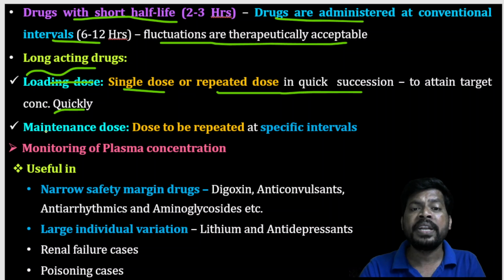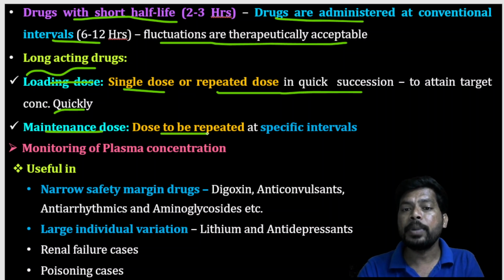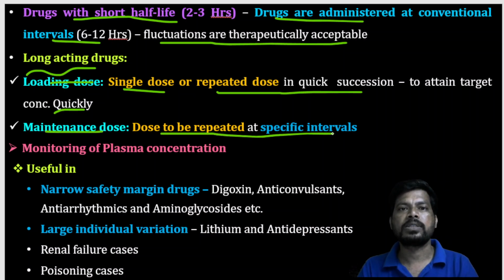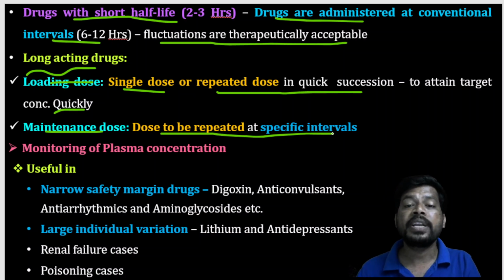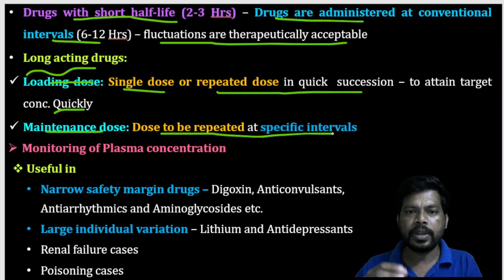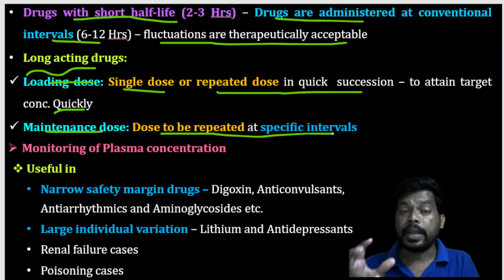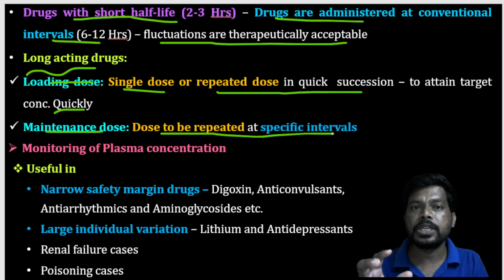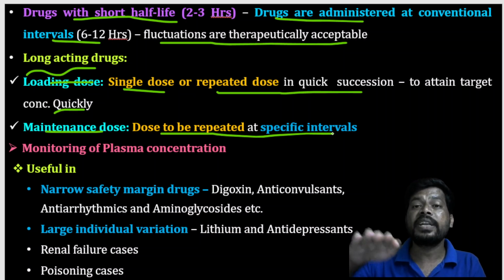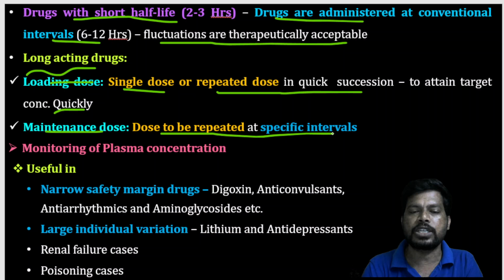Next, the maintenance dose. The dose is to be repeated at specific intervals. The dose should be maintained constantly in the plasma or in some organs to maintain their activity, so the dose is given repeatedly. For example, I give a dose now and after 3 hours I give it again, at different intervals, to maintain a sustained concentration.